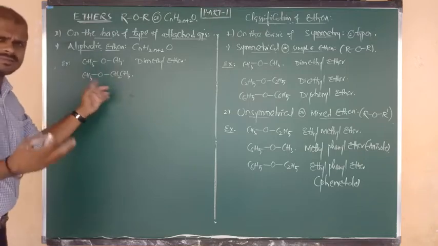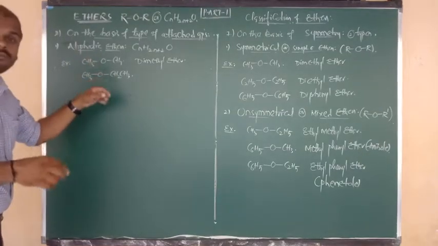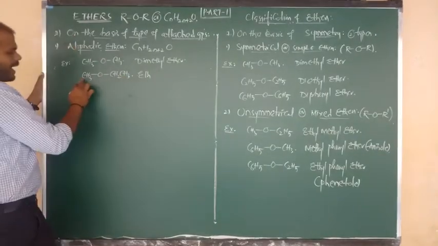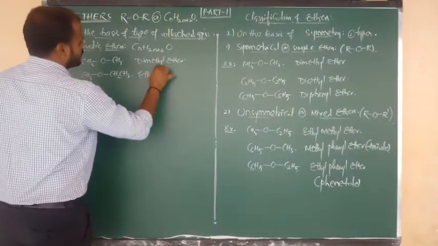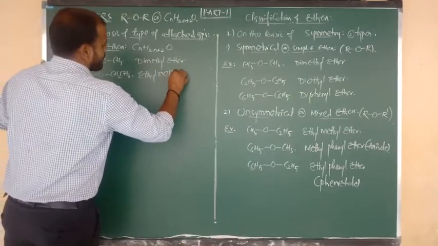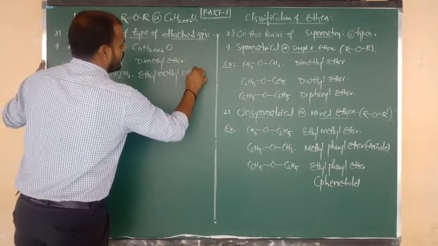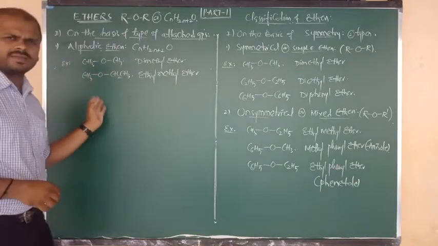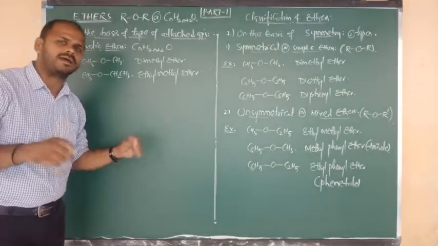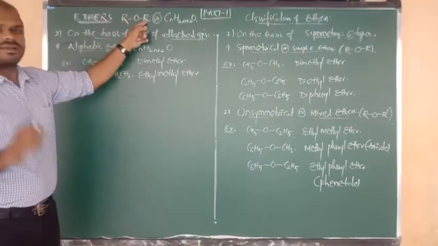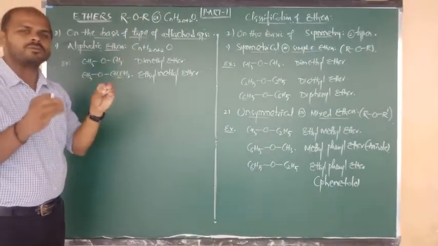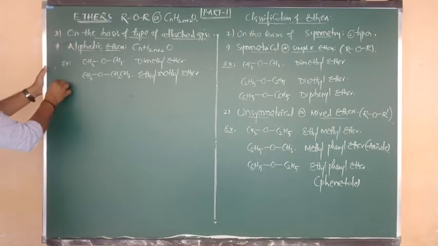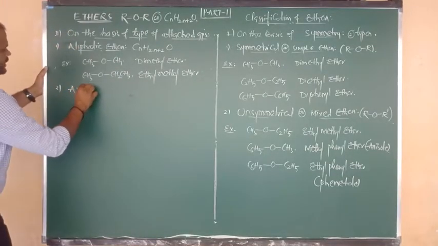Whatever it may be, methyl, ethyl, propyl, butyl, all of them are aliphatic alkyl groups. So what is the name of this compound, beta? Ethyl methyl ether, as per alphabetical manner we have to write. Next I am going to write more compounds: methyl methyl, methyl ethyl, ethyl ethyl, methyl propyl, as you wish, beta. R O R, okay. So in place of R we write aliphatic alkyl groups. So that is the simple form of aliphatic ethers. Next, go to aromatic ethers.